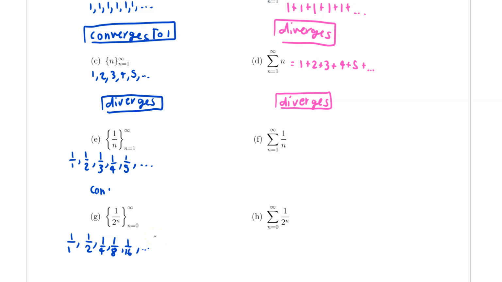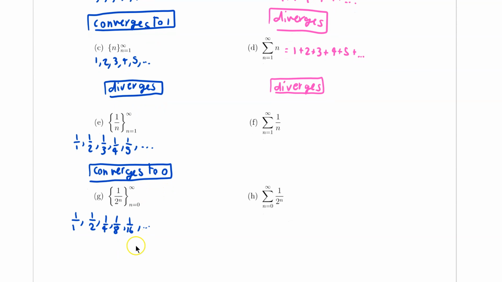So this guy converges to 0. The numbers are going to keep decreasing and approaching 0. It's going to get very, very small. It's going to keep getting smaller and go down to 0. And the same with this one. So for part H, this sequence is also going to converge to 0.